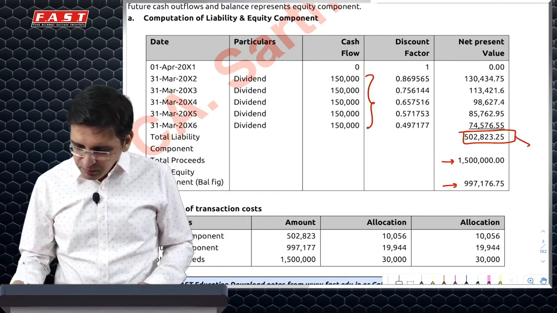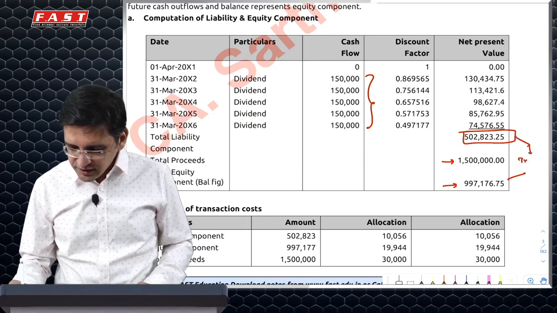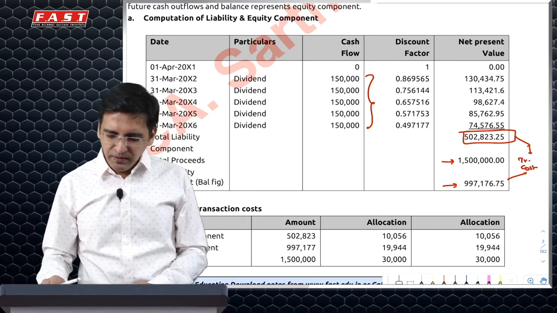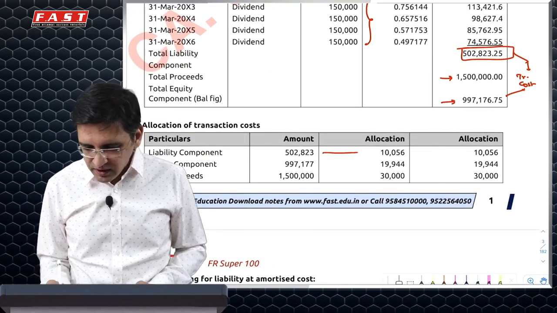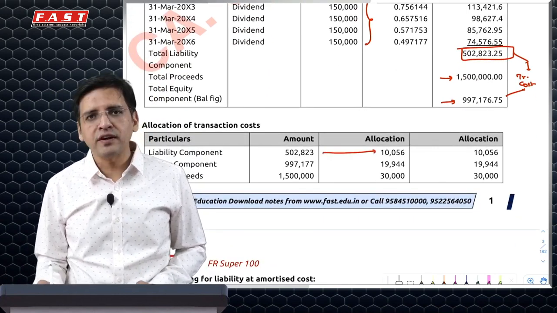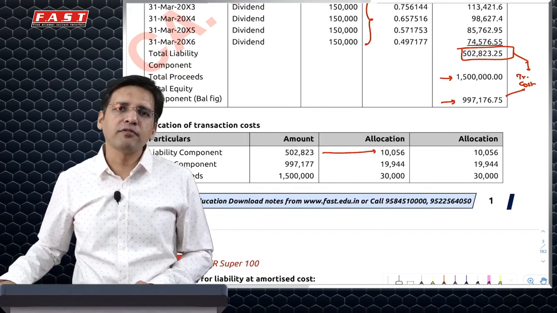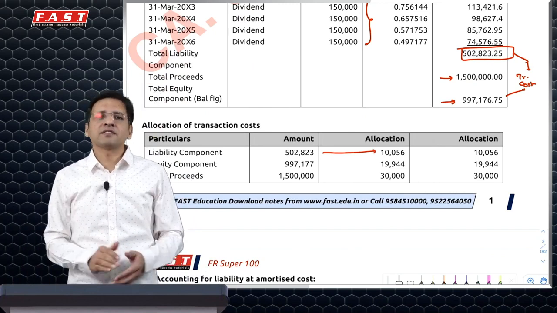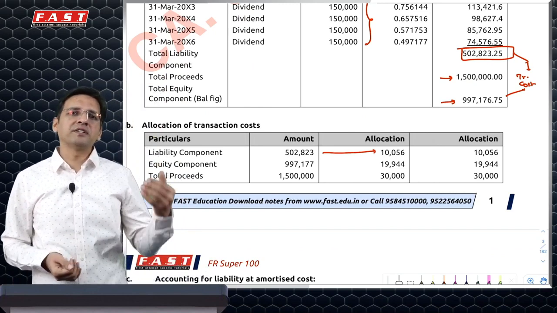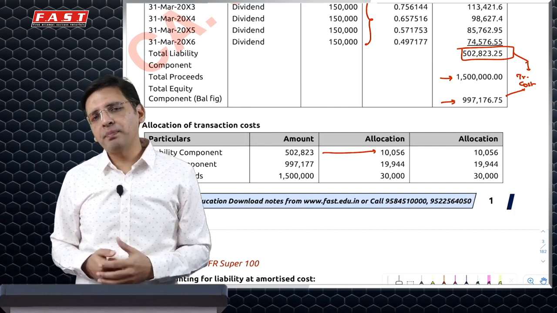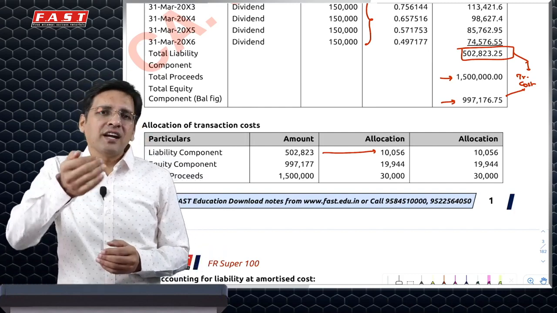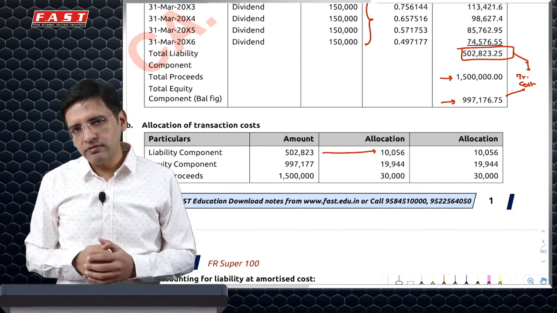In this particular proportion, you will have to split the transaction cost of 30,000. And once you do that, you will understand that the liability component gets an allocation of 10,056 rupees of transaction cost. Now we know initially we recognize a financial liability at fair value plus or minus transaction cost. Transaction cost usually would be deducted because you will have to pay it out of your pocket. So that is the amount of money which you basically raise and return. So it is netted off.